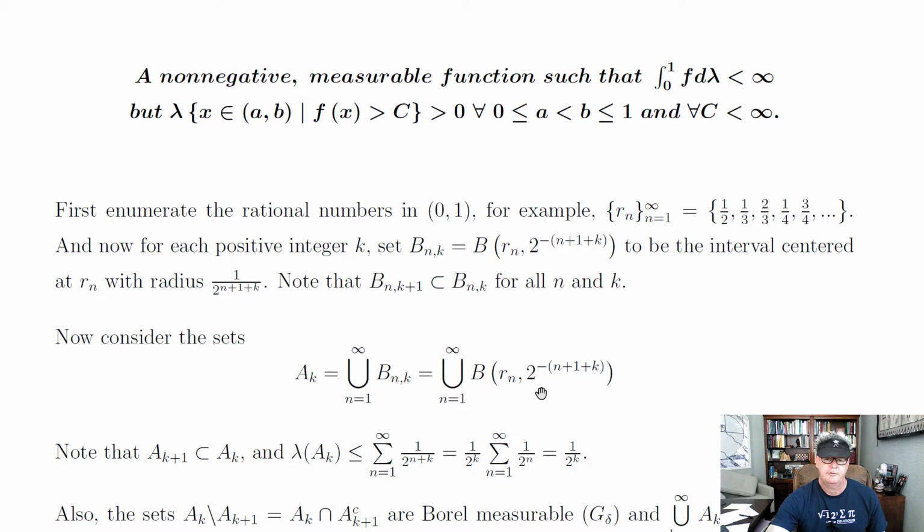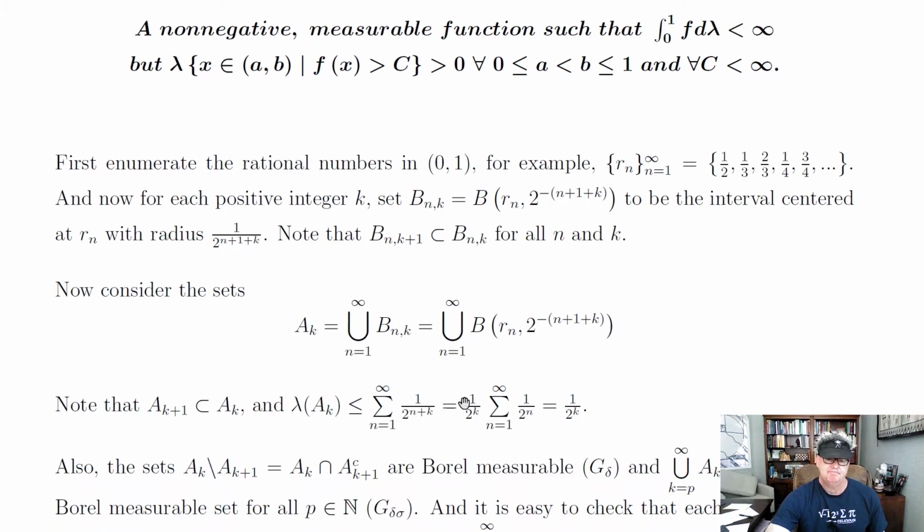Do that for each k. Then again, since the intervals are getting cut in half with the same center, A_{k+1} would be a subset of A_k.